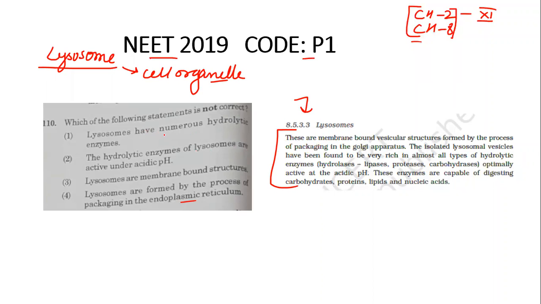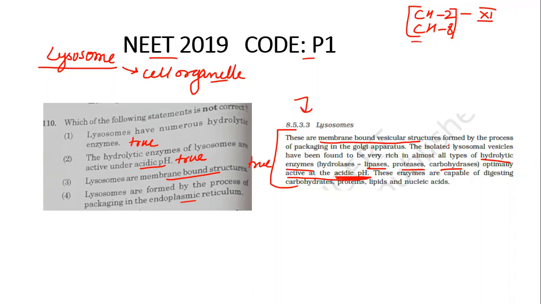The first one says that lysosomes have numerous hydrolytic enzymes, which is true. As mentioned here, the hydrolytic enzymes present in lysosomes are of various types: lipases, proteases, carbohydrases, and these are optimally active at acidic pH. It requires acidic pH, then only these enzymes would be active. So the second point, that hydrolytic enzymes of lysosomes are active under acidic pH, is also true. And lysosomes are membrane-bound structures. This is the first line mentioned: lysosomes are membrane-bound vesicular structures. So this one is also true.